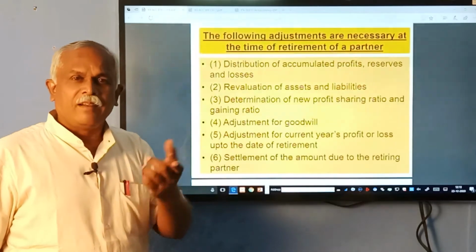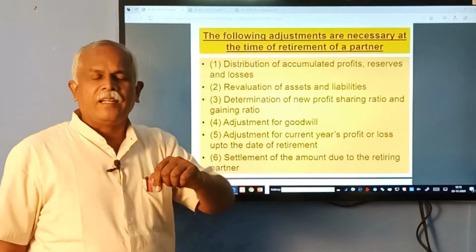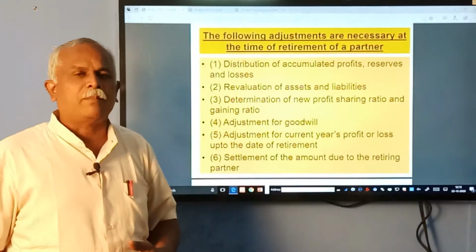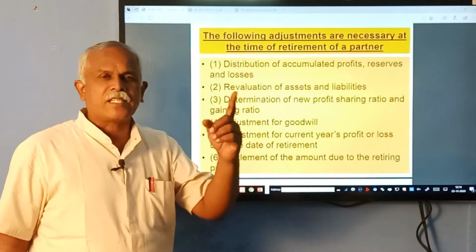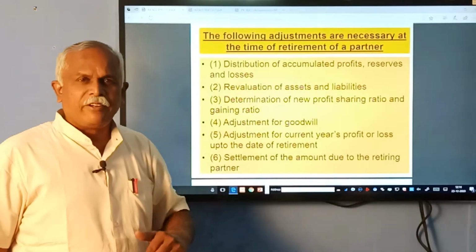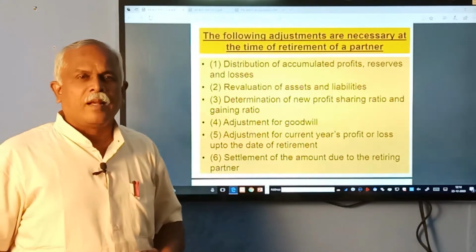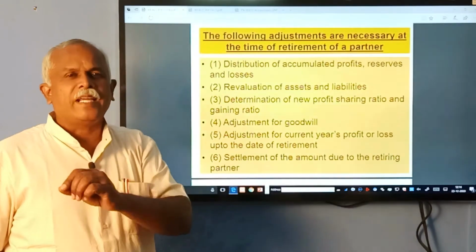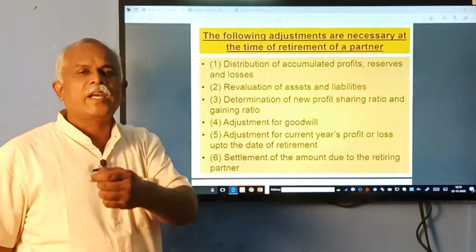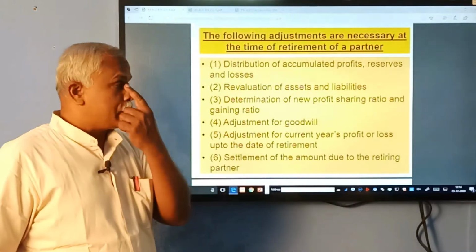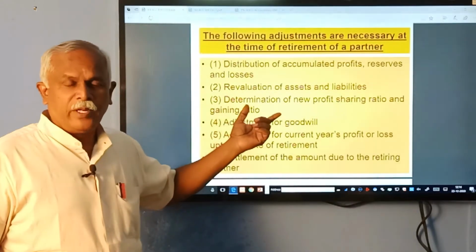You must understand that when a partner is admitted, the existing or old partners stand to lose something in favor of the new partner. In the case of retirement, by the exit of one partner, the other partners gain something. You have to find out who gains more and who gains less. That ratio is called the gaining ratio. This we are going to deal with separately.